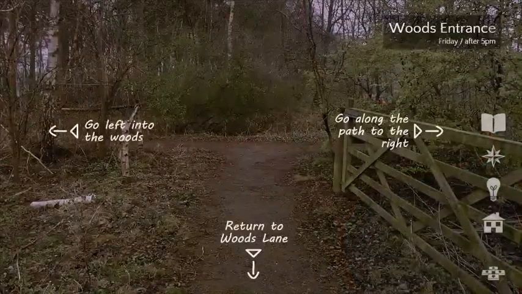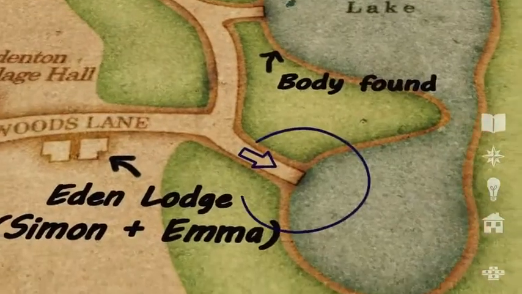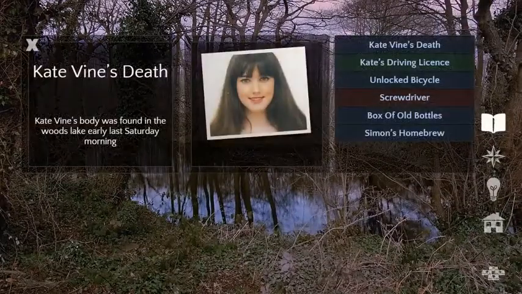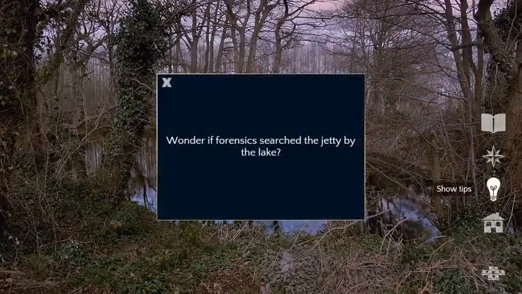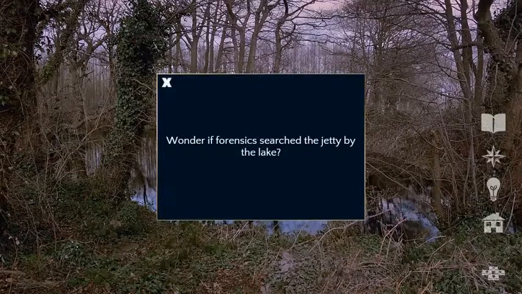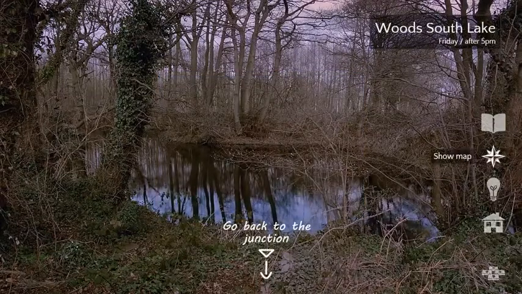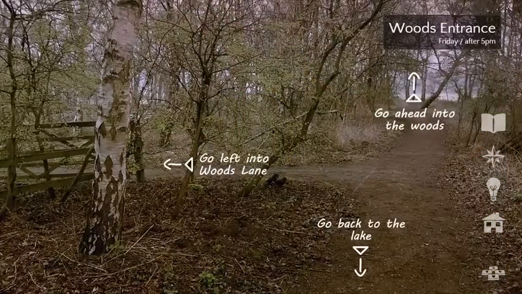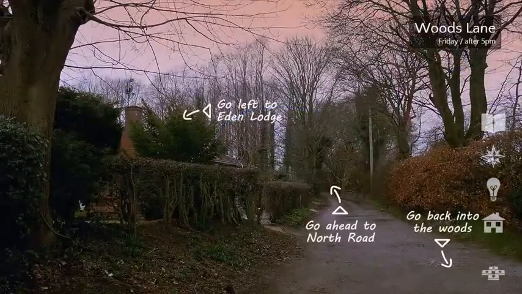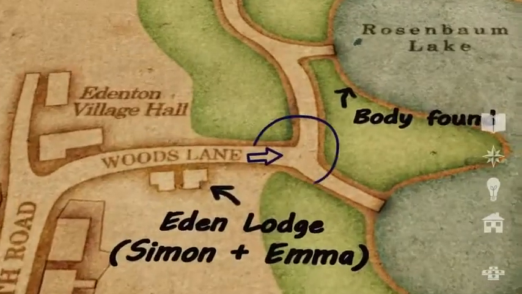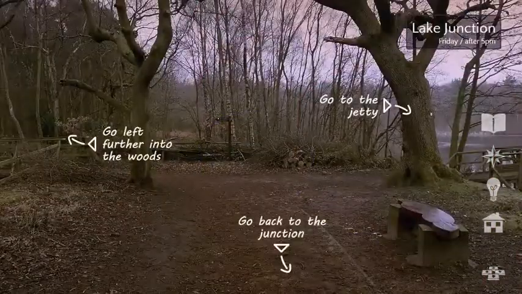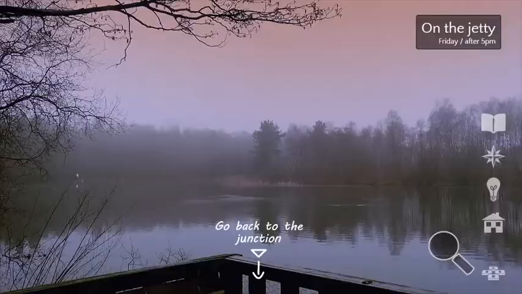Let's go right into the woods. Yeah. Pond. Well, this seems like a great place to be. We gotta go search the jetty by the lake. What is a jetty? Isn't it like a dock? Maybe. Oops. Uh-oh. I'm backwards. Are you lost now? I just got a little backwards. All right. Let's go to the jetty. Or the dock.